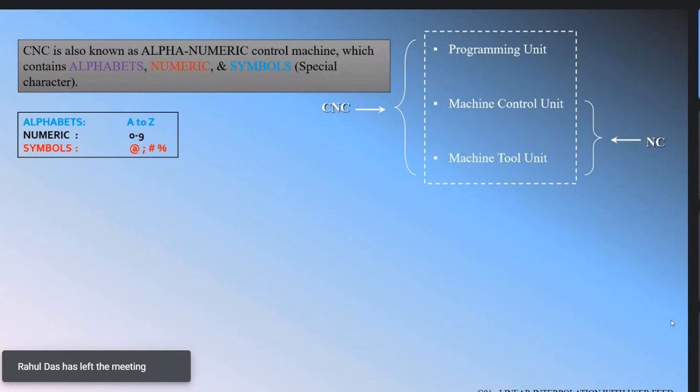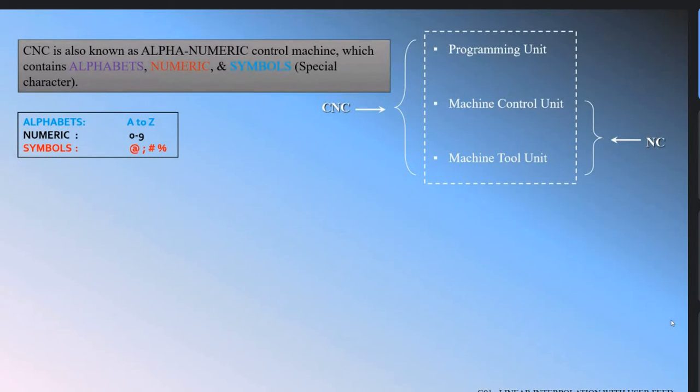Alphabets are A to Z, numerics are 0 to 9, and symbols are the at the rate, end of block, hashtag and percentage. We can use the alphabet, numeric and symbols as per the requirement: what condition is required, and what instruction I want to give to the CNC machine.